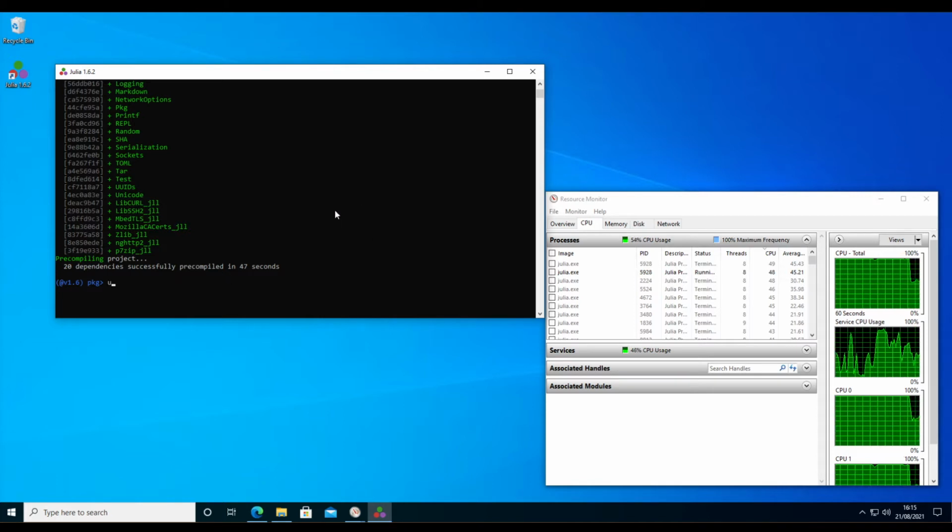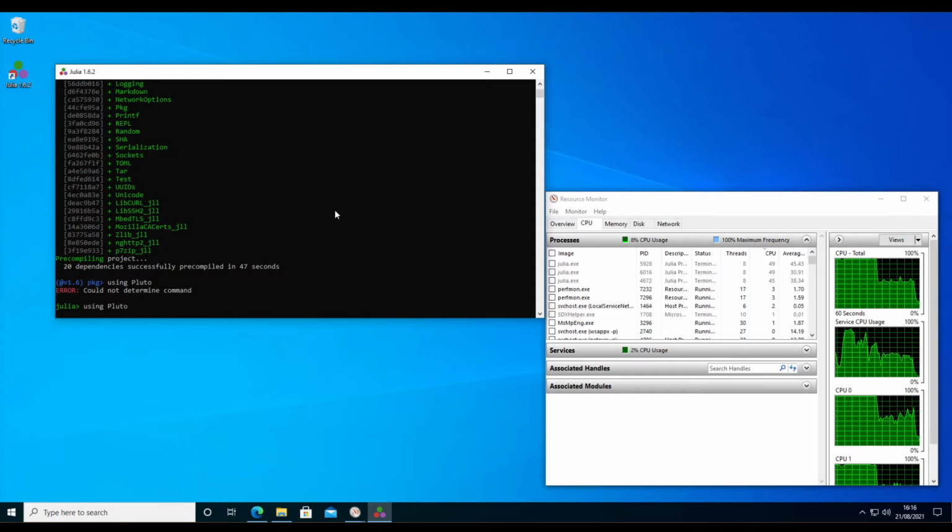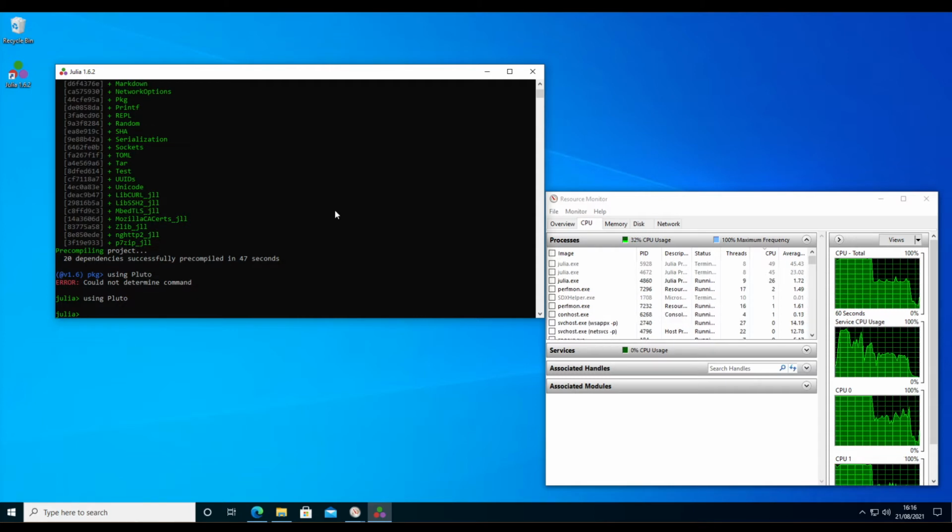So now we can start Pluto by saying using Pluto. Oh, sorry, I need to leave the package manager first before I can use Julia commands. To leave the package manager, I type backspace, and then I can type using Pluto. That will initialize Pluto, and then I run Pluto by using the Pluto.run command. Run is a function, so it needs the open and closing brackets.